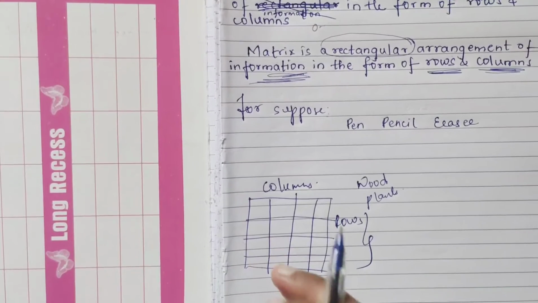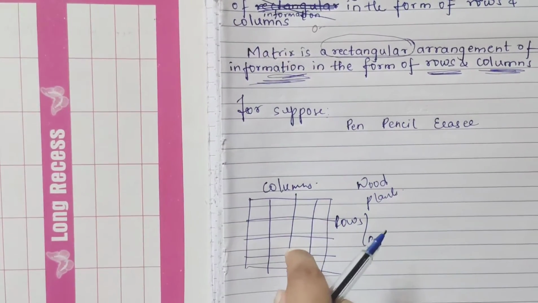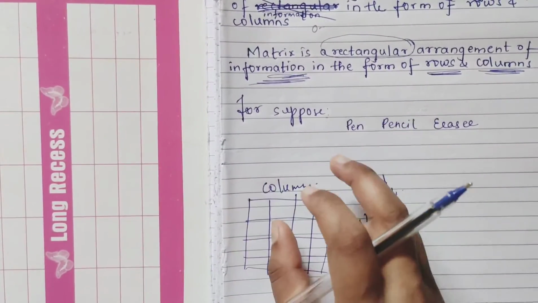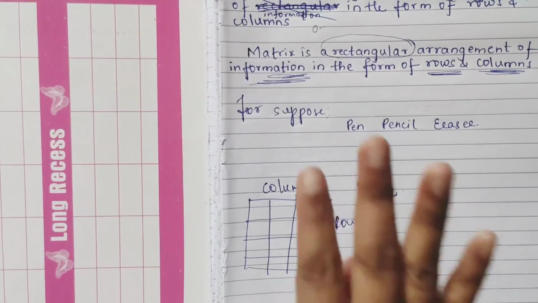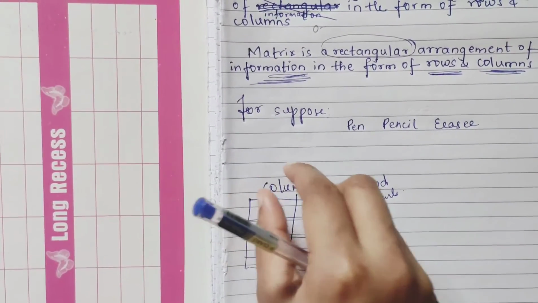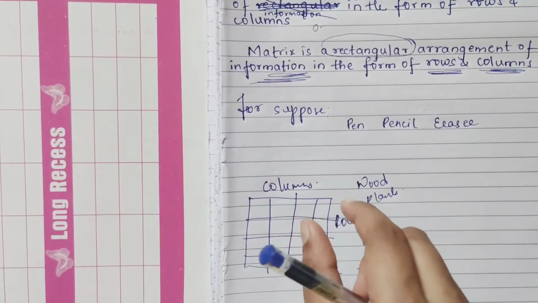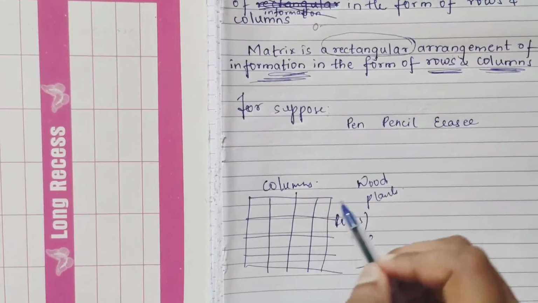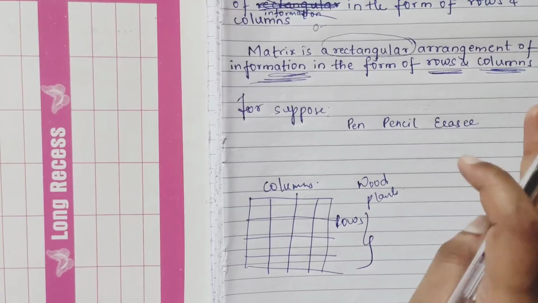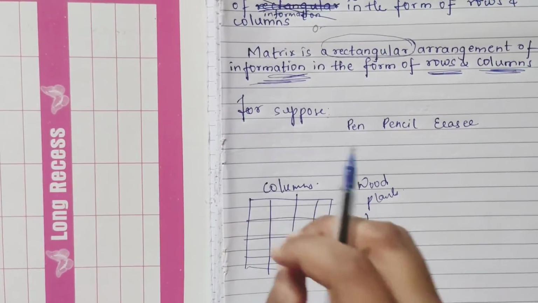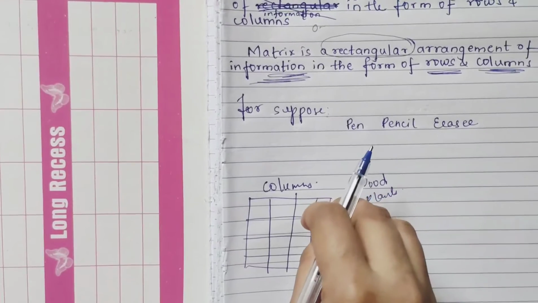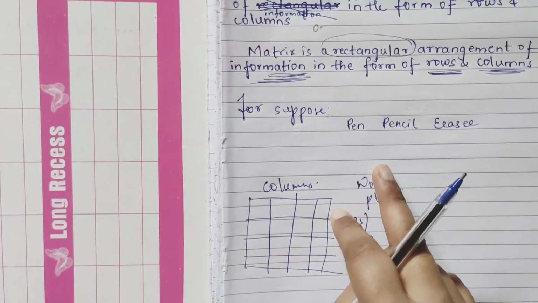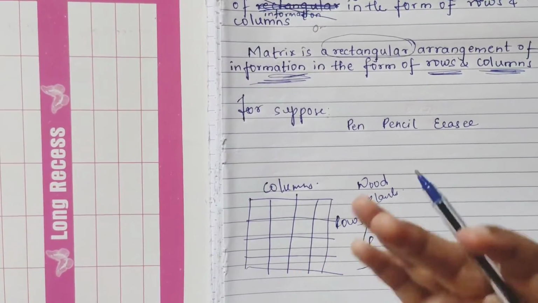So why, and for what case, did the matrix come into existence? For example, suppose there are two persons, and it is given to you in a paragraph. Suppose Ramu went to the shop and purchased 2 pencils, 4 pens and 3 erasers. At the same time, another person also came to the same shop and purchased 4 pencils, 5 pens and 2 erasers. In paragraphs they have given you like this.